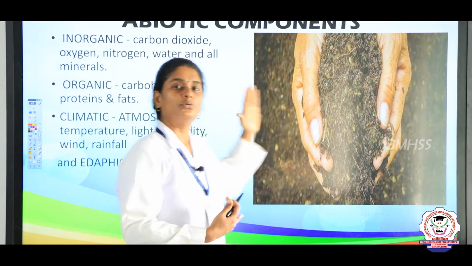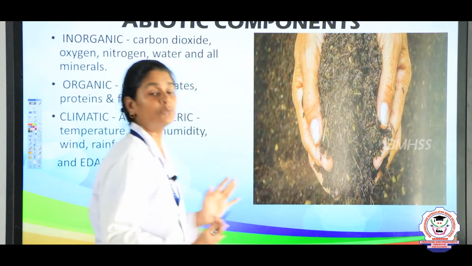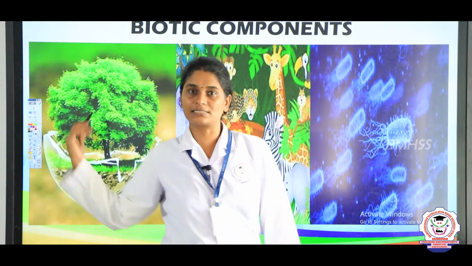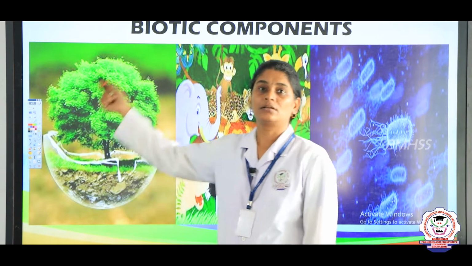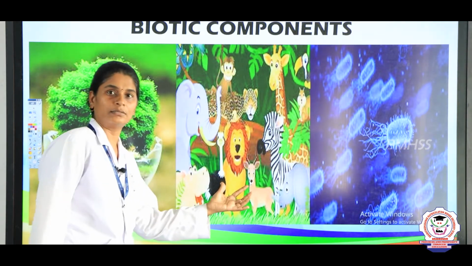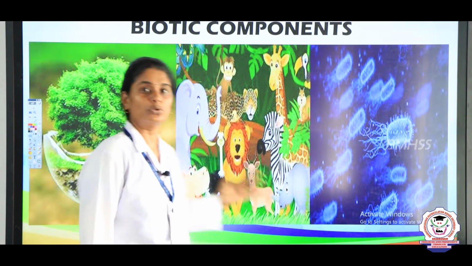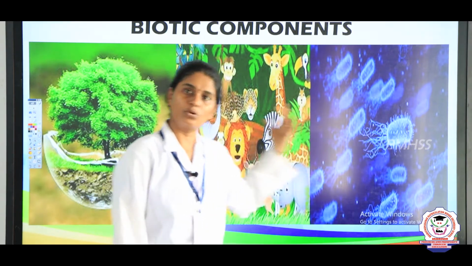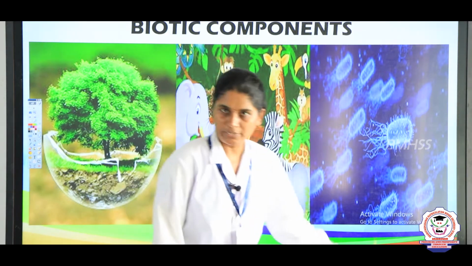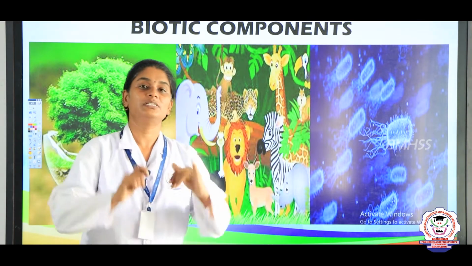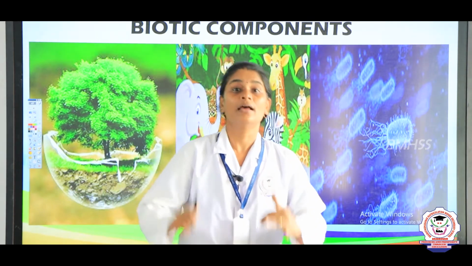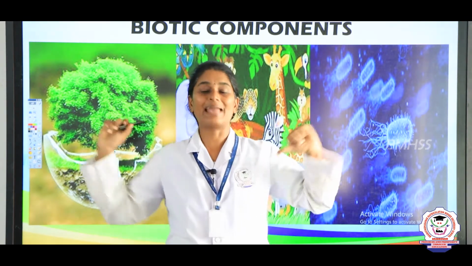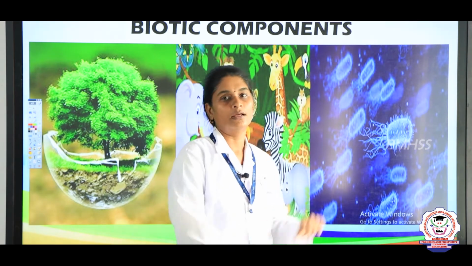Now, you learned what the abiotic components are. Let us see what the biotic components are. The biotic components are nothing but the plants, trees, animals and microbes. Of course, all the living things come under the biotic components. So in the abiotic components we discussed organic, inorganic, climatic factors and soil, and these are the biotic components: plants, animals and microbes.